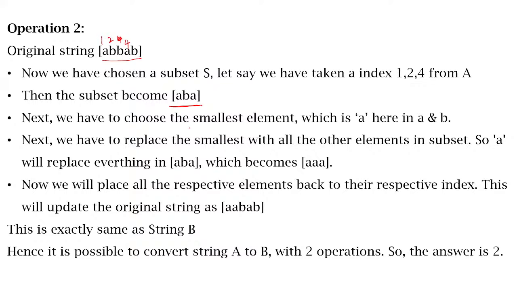Next we have to choose the smallest element. What is the smallest element here? It is nothing but a small a here. So the smallest element is small a in this subset. We need to replace all other elements with this smallest element. So a will replace everything in ABA, which becomes AAA. There is only one character, B. If you replace it with A, then your subset becomes AAA.